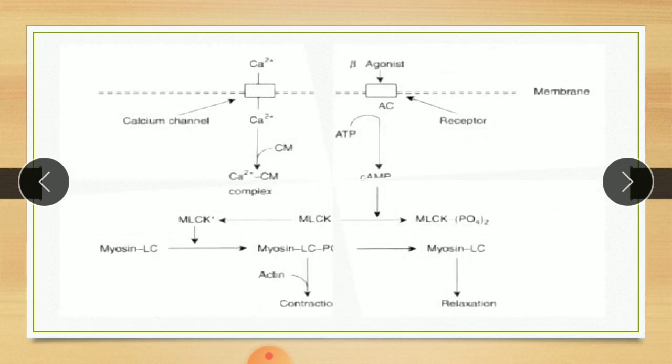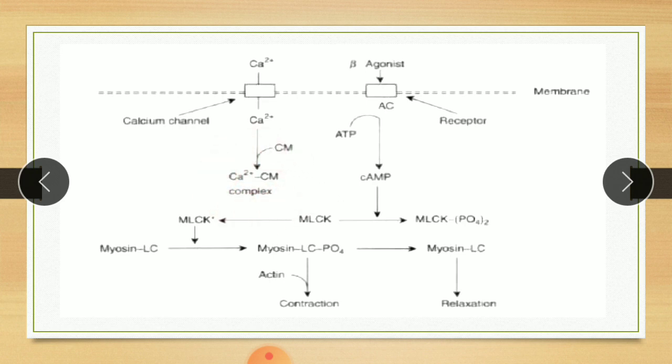In blood vessels, contraction of vascular muscle is regulated by the concentration of cytoplasmic calcium. This mechanism includes calcium calmodulin. CM means calmodulin. It is a protein. Calmodulin dependent kinase, as opposed to the calcium troponin complex. Contraction of vascular muscle is triggered by influx of calcium, which binds to calmodulin to form a complex. So here it is calmodulin instead of troponin as in the previous mechanism.